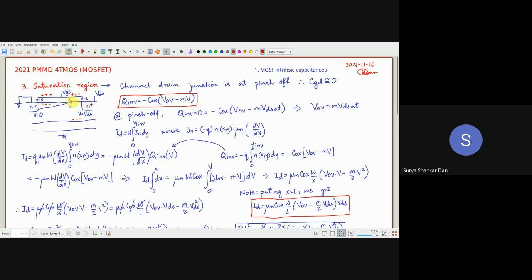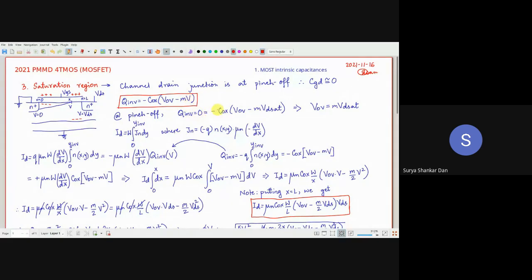Essentially, if it is a GCA, gradual channel approximation, then this V has a linear variation with x. So V is something which we have to figure out. Now at pinch off, at this point at x, Q inversion is 0, because here the Q inversion was large and it was decreasing, and it essentially reduced to 0 at the pinch off point. Correct? So Q inversion is 0.